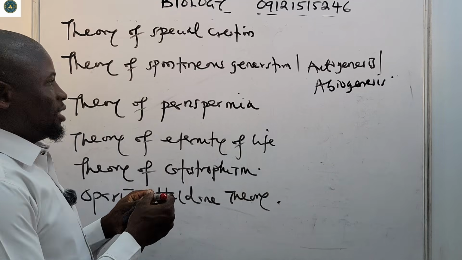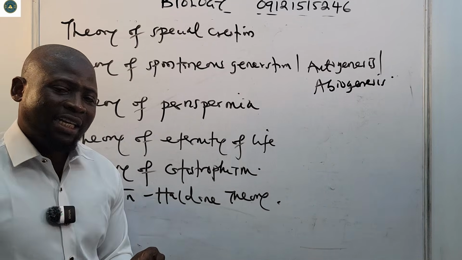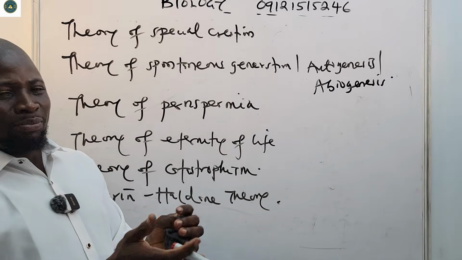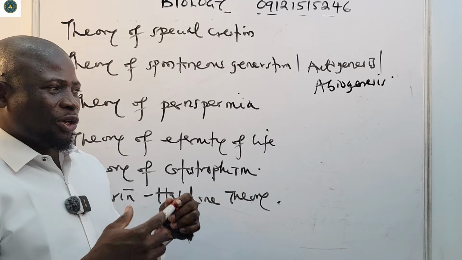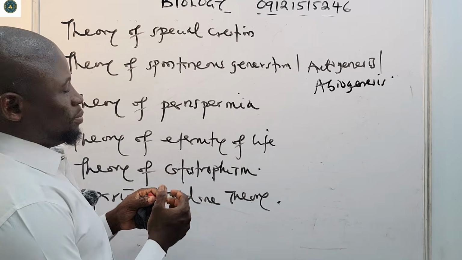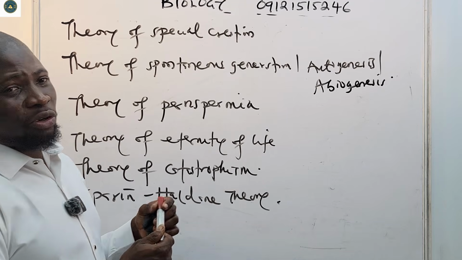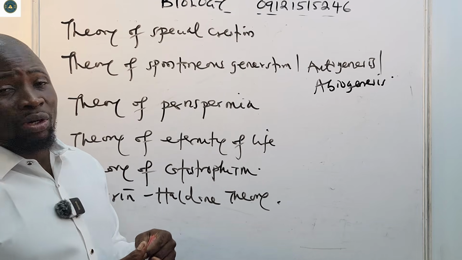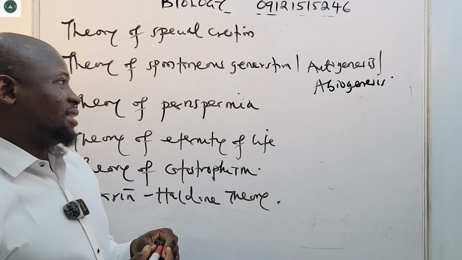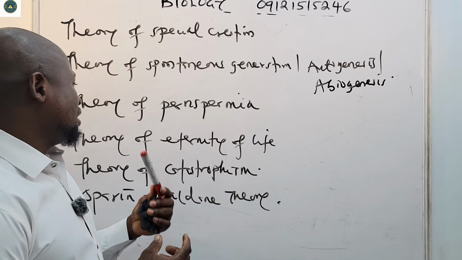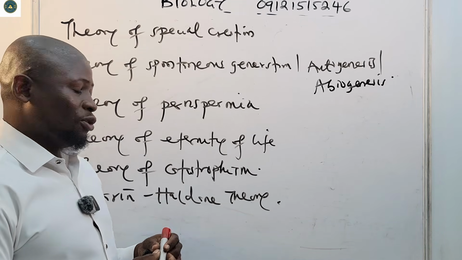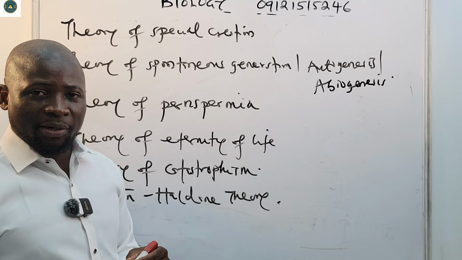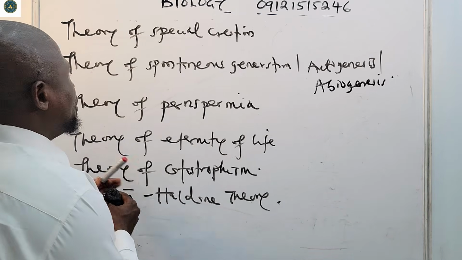So these are most of the theories postulated to explain how life began: the theory of special creation, the theory of spontaneous generation, also known as autogenesis or abiogenesis, the theory of panspermia, the theory of eternity of life, the theory of catastrophism, and the Oparin Haldane theory. So let's begin with the theory of special creation.